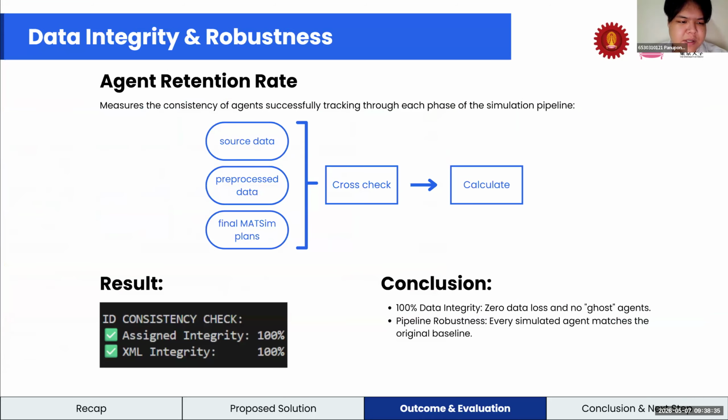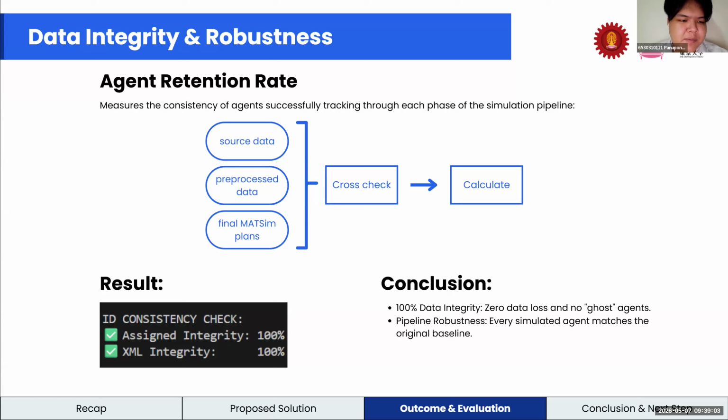Next is the evaluation. The first aspect is data integrity. The first metric is the agent retention rate. Since our agent data passes through several processes, such as cloning and formatting transformation, we need to check the agent retention rate to determine whether any agents are lost along the pipeline.